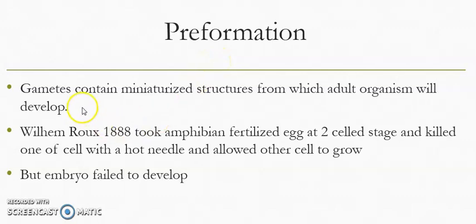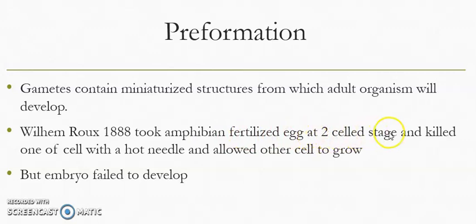There is a third terminology, that is the preformation theory. According to this theory, the gametes, that is the sex cells, sperms and ova, contain miniature or small structures from which the adult organism will develop. In order to prove this, William Brooks in 1888 took amphibian fertilized eggs. Amphibians are frog, toad, and salamander.